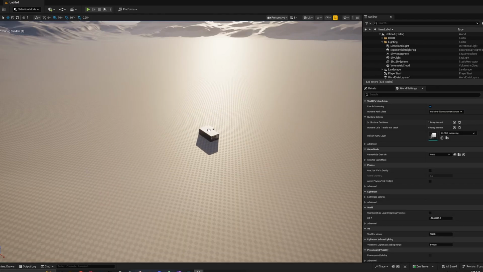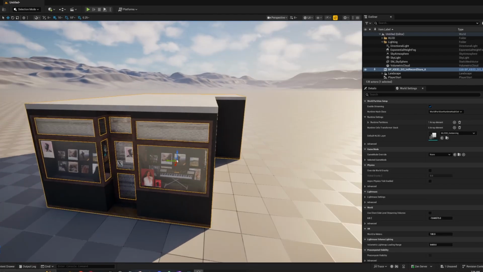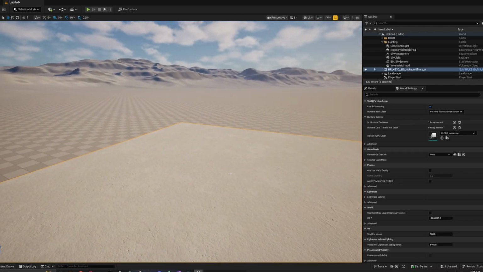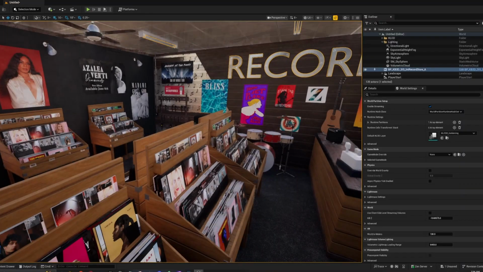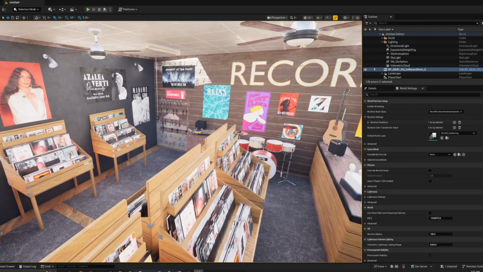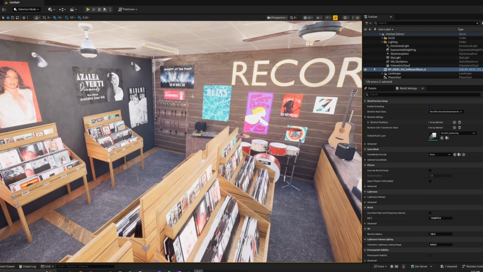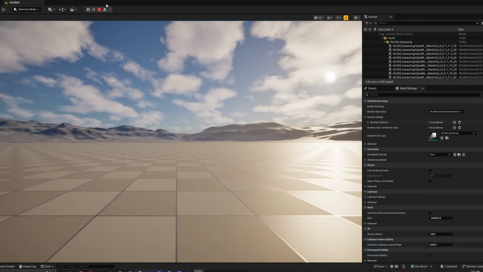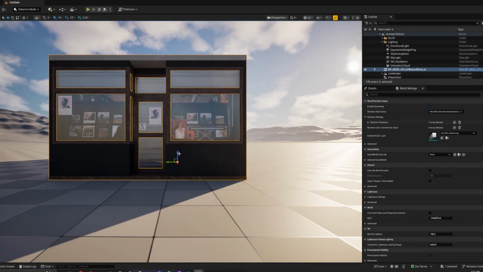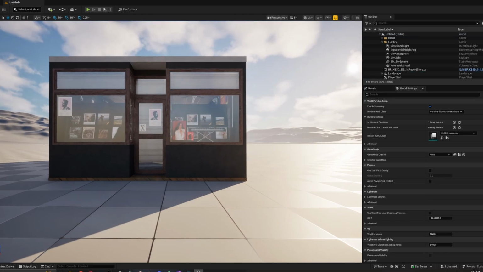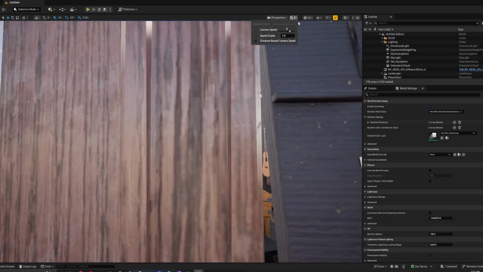Let's drag in this. Oh, so it gives you a whole store as a blueprint. So it just takes all the static meshes, so you don't even need a whole level. Oh, wow, this is really cool looking. Are these real people? Are these fake people? What if we just pop into the world here? Will it give us the 3D? Nope, it won't give us the 3D character. That sucks. That's super high quality. Okay, let's turn down the speed of the camera now.